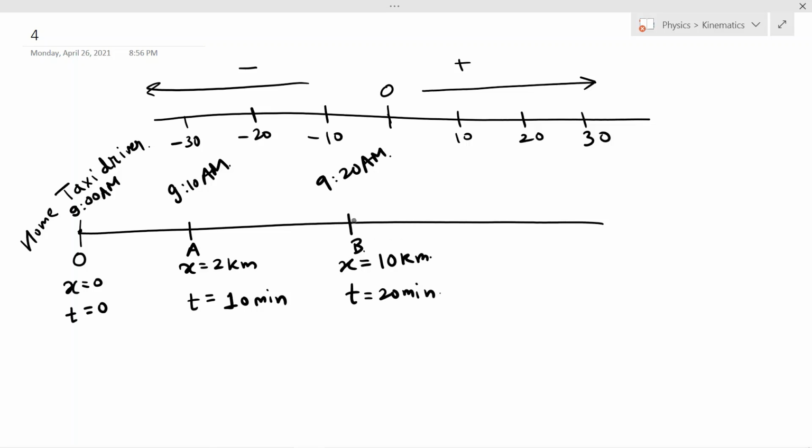And let's say he drops the passenger whom he got at position A here at position B, and he finds another passenger at position B and drops him here at position C. Let's say x is equal to 10 more.